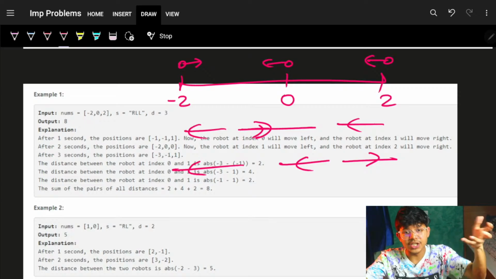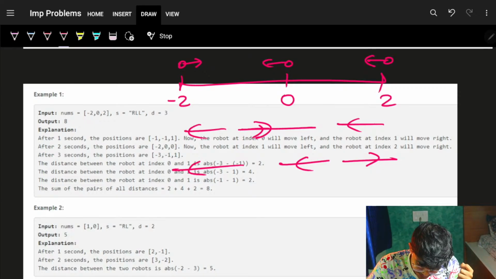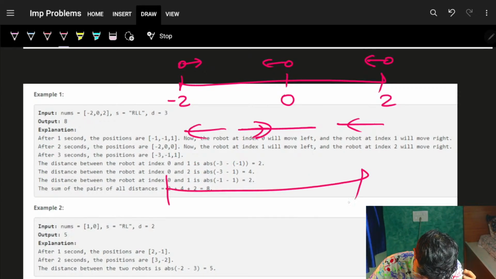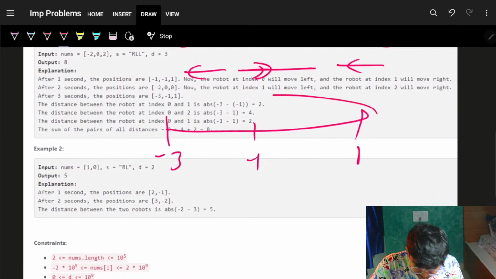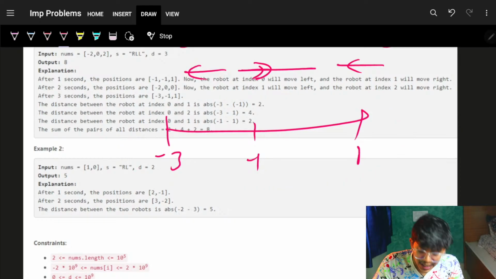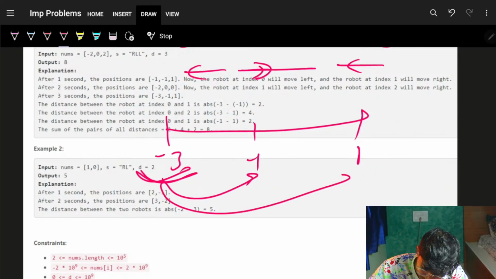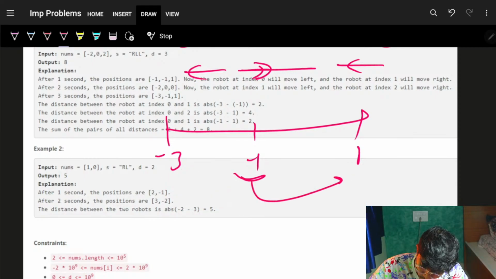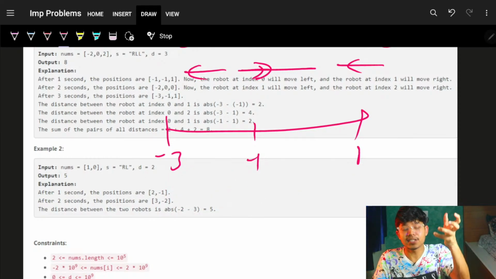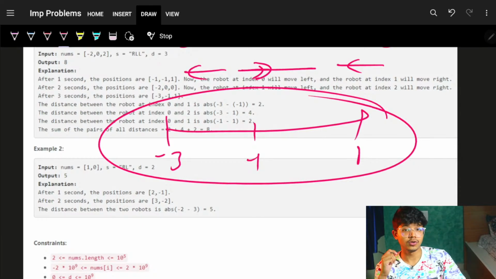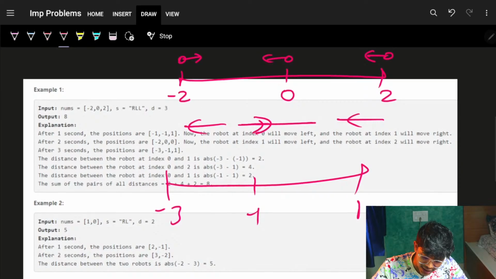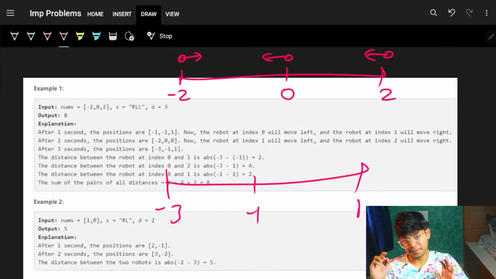What will be their location? Let's say at last it becomes -3, -1 and 1. Now I need to find the sum of distances, which means from -3 go to -1 and 1, from -1 go to 1, which means for all the pairs find the sum of their absolute distance. Cool. Now this is actually the problem itself.